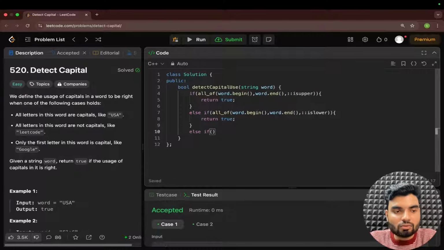We have to check character by character, and in C++ we can directly access with the help of indexes. If the zero index character is upper, then we have to check that the rest of the characters are lower. If the first character is capital, I want to check the others. How will you check that? The same thing for lowercase also, but I'll take that range.